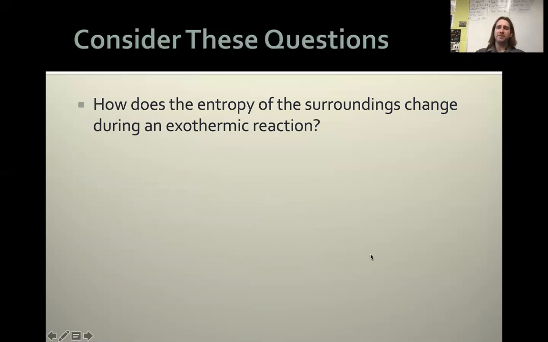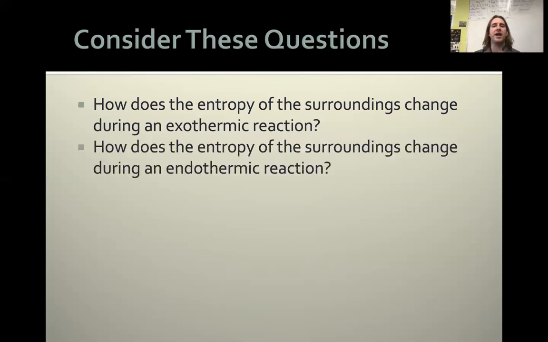So, things to think about. How would the entropy of our surroundings change during an exothermic reaction? We've got a reaction, it gives off a bunch of heat. Well, what does that mean for the gas particles immediately around it? It means that they're going to be moving faster and their disorder would increase. And so for an exothermic reaction, you're always going to gain more entropy because you're gaining more entropy around your system. And that then plays into our idea of spontaneity.